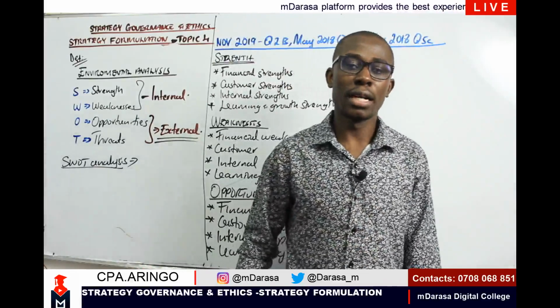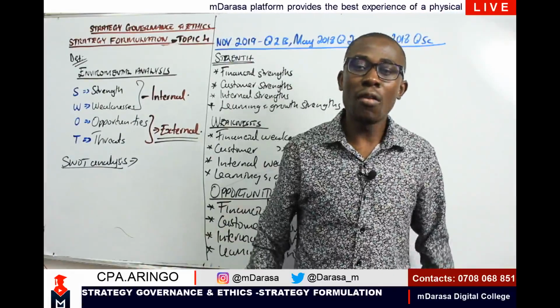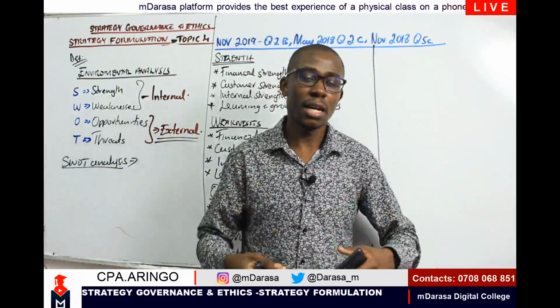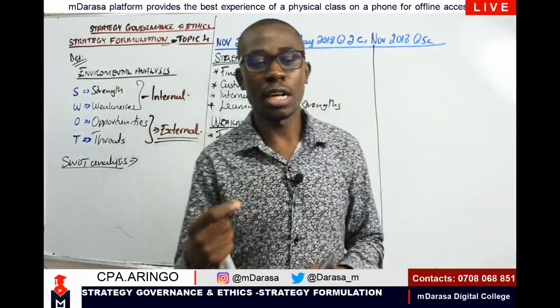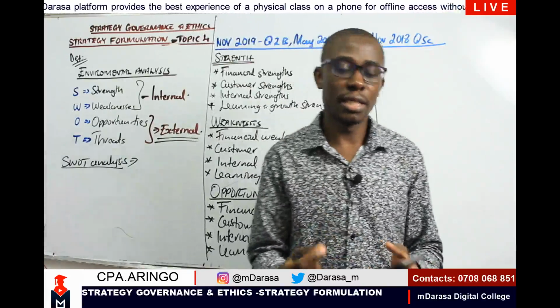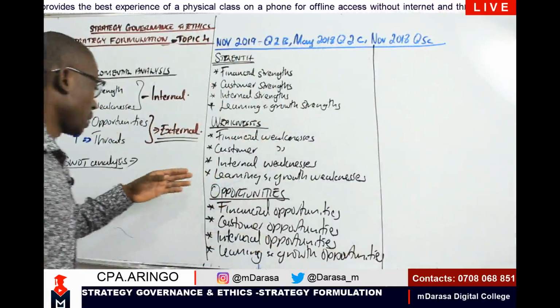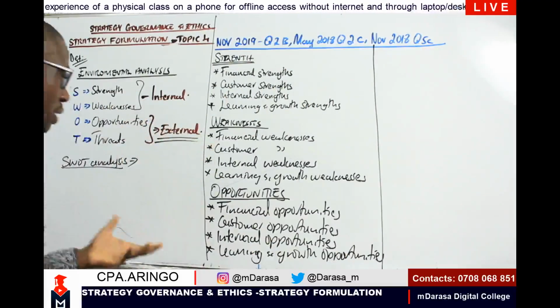We are looking at avenues that we can use to assist us to grow as a business, which I can take advantage of. And that's why we are looking at it in regard to opportunities, right?